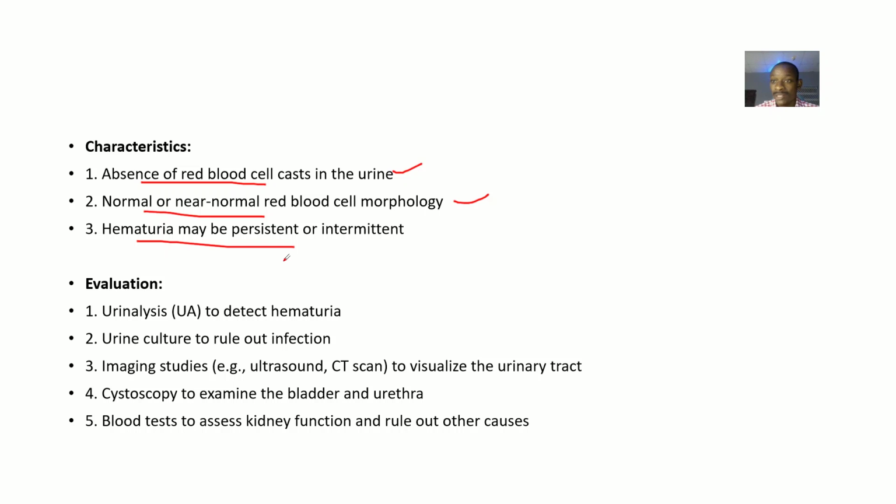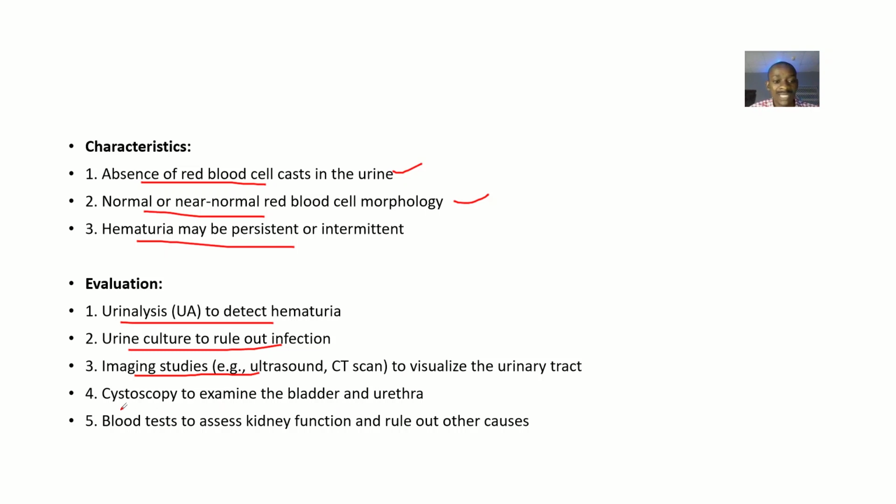Then evaluation now. That's basically to detect the condition or monitor the condition. You might want to do urinalysis just to detect the hematuria. You might want to do a urine culture test just to rule out infections, right. You might want to do imaging studies like ultrasound, CT scan, and you are doing this just to what? Visualize the urinary tract, okay?